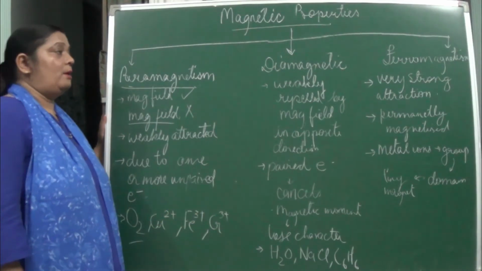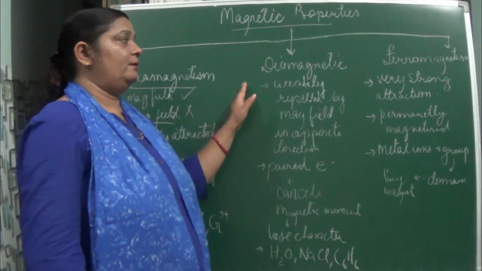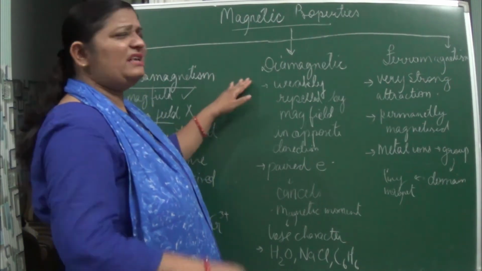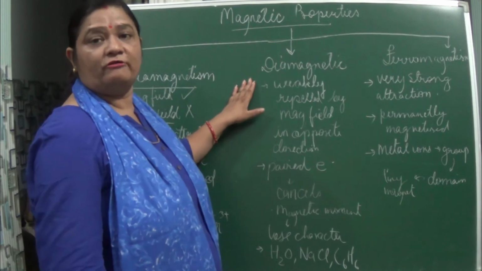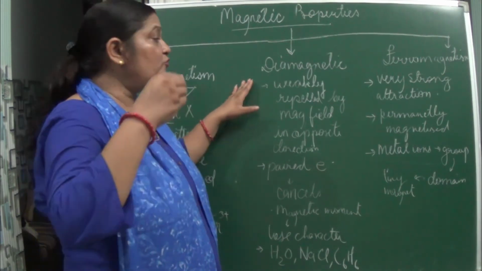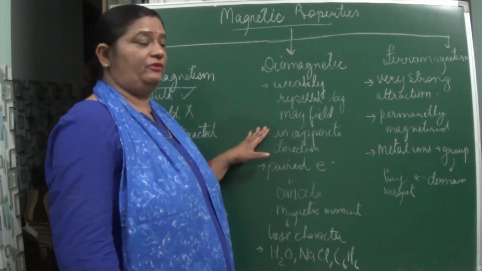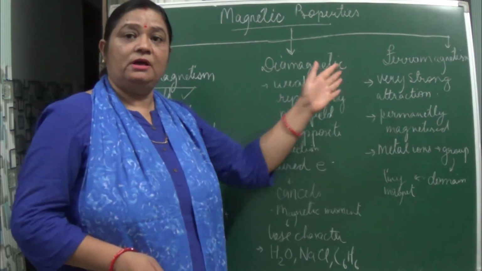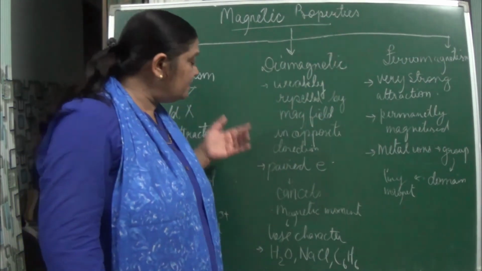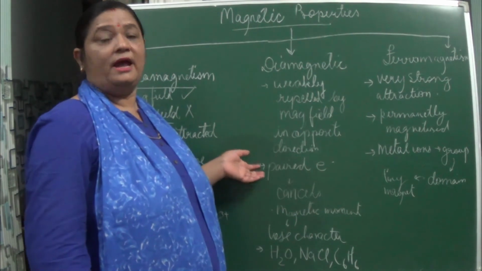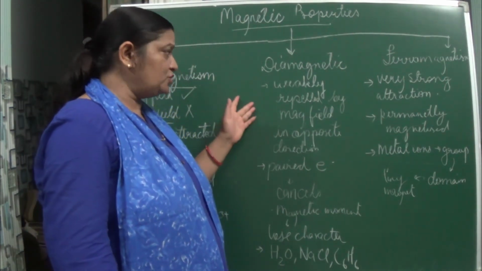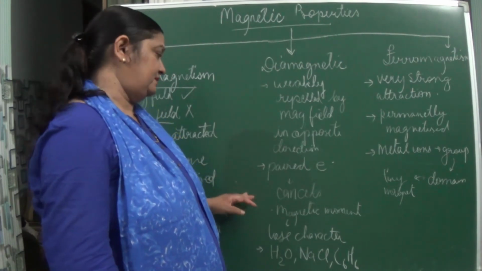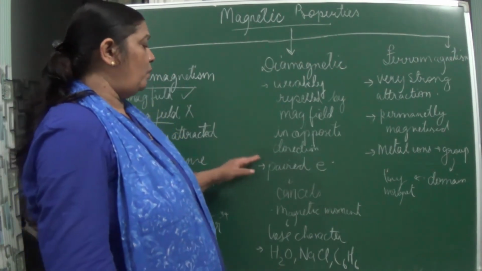Now coming to diamagnetism. When I say diamagnetism, it means they don't show the property of magnetism. Actually, they are weakly repelled by the magnetic field, in the opposite direction. And why does this happen? Because here paired electrons are present, and if paired electrons are present, naturally it will not show the property of magnetism.